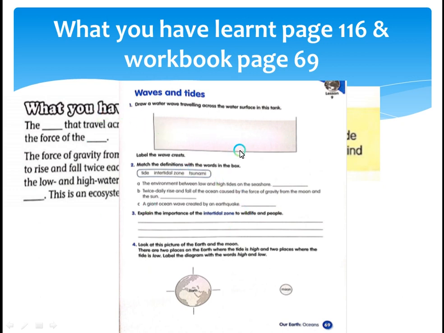You draw a water wave traveling across the water surface. How can you draw it? I'll show you the picture, then you match the definition with the word in the box. Explain the importance of the intertidal zone to wildlife and people. It's the last slide. It's important, used as food. Now here, you draw how tides are formed.